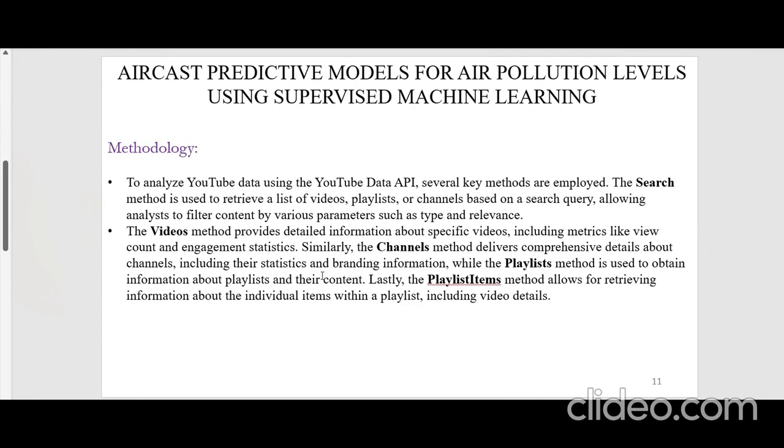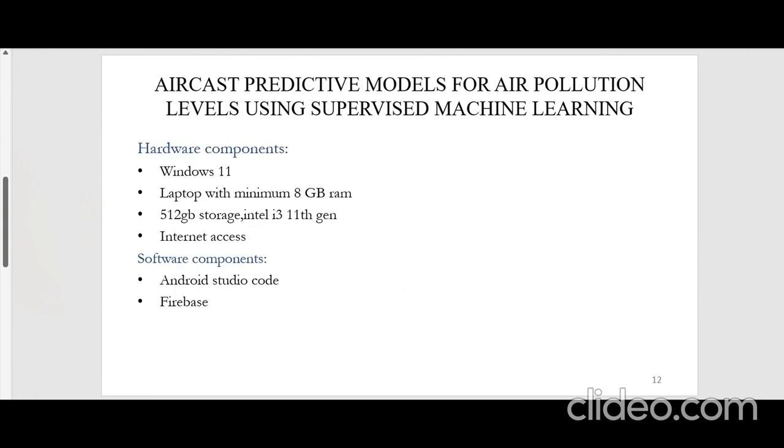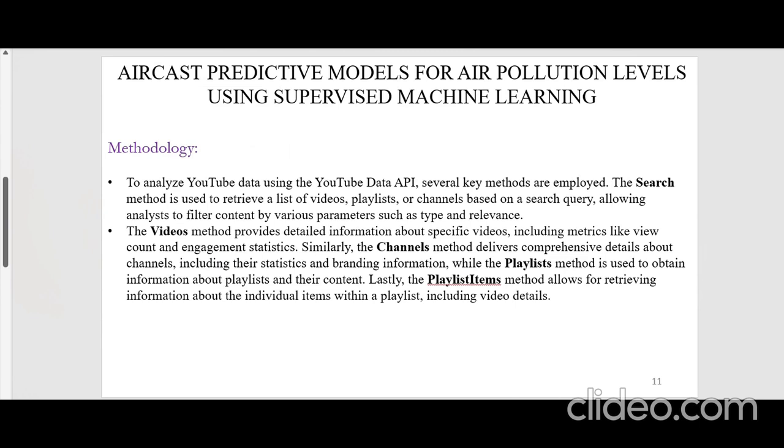So the methodology will be presented by Tamim Ansari. Methodology of this air pollution model to analyze YouTube data using the YouTube data API. Several key methods are employed. The search method is used to retrieve a list of videos, playlists, or channels based on a search query, allowing analysts to filter content by various parameters such as type and relevance. The video method provides detailed information about a specific video, including metrics like view count and engagement statistics.